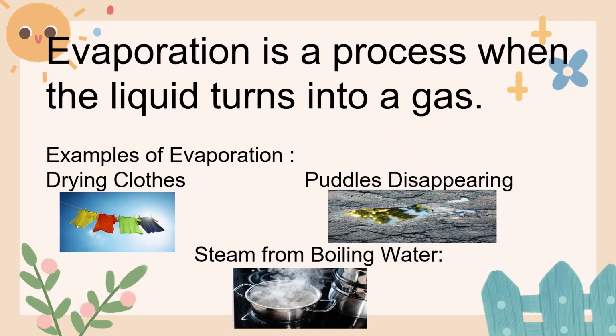Evaporation happens when a liquid changes into a gas. It happens slowly, especially when it's warm. Examples of evaporation: drying clothes, puddles disappearing, steam from boiling water.